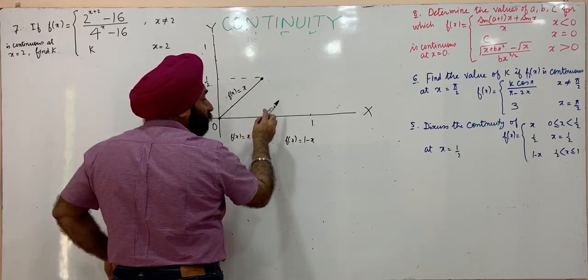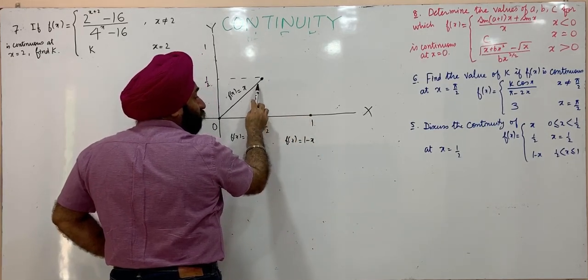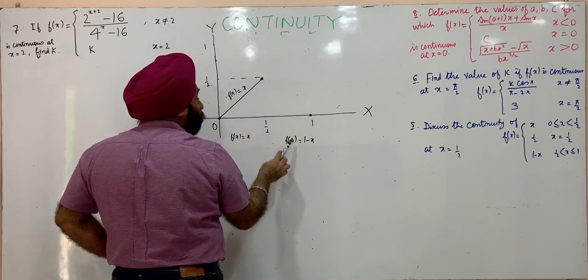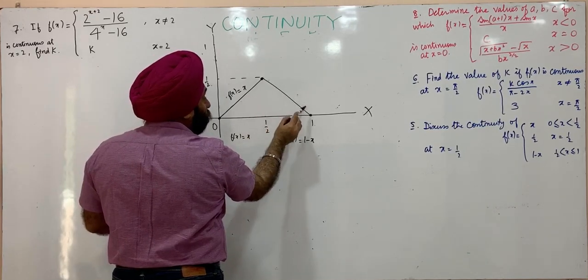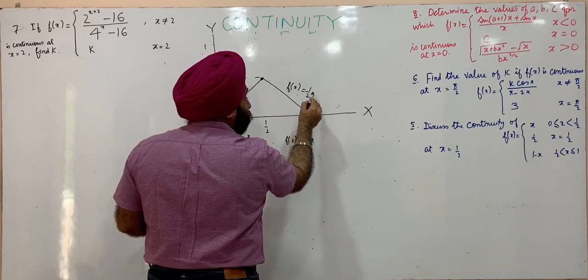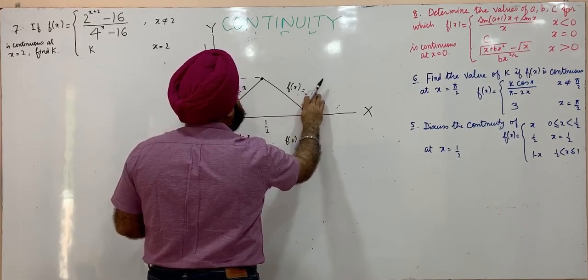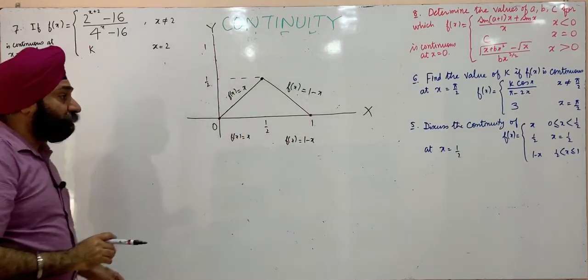So when x is 1, this will be 1 minus 1, that is 0. At 1/2, this is 1 minus 1/2, that is 1/2. So this will be the graph. F of x is 1 minus x. This is the graph of the function.